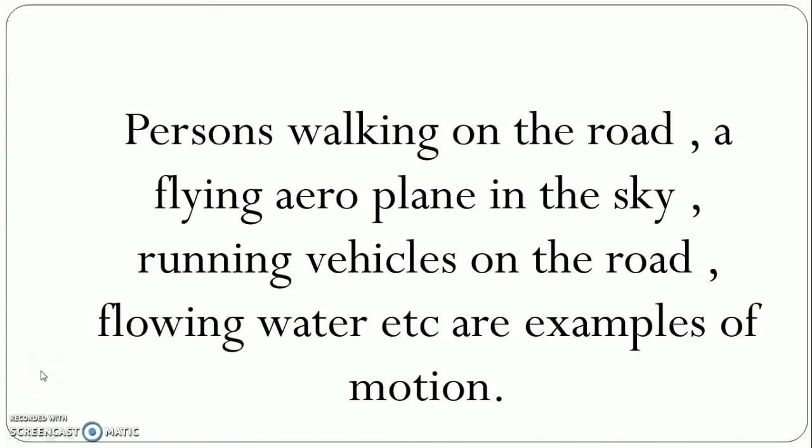So, as examples, we have come to know persons walking on the road, a flying aeroplane in the sky, running vehicles on the road, flowing water, etc. are examples of motion because in each case we have seen they were changing their position with respect to their surroundings. That's why they all were in motion.